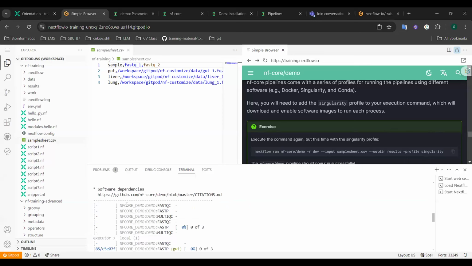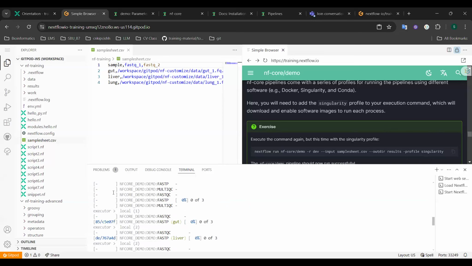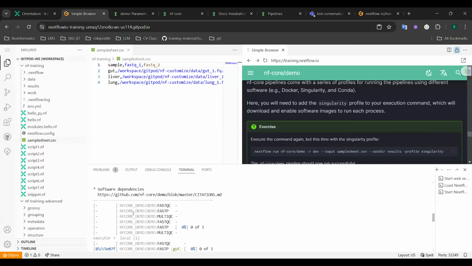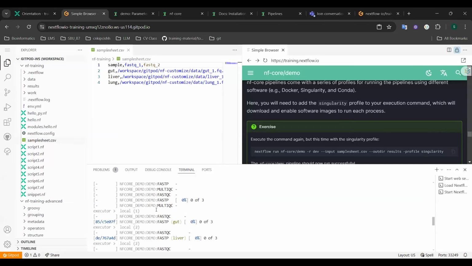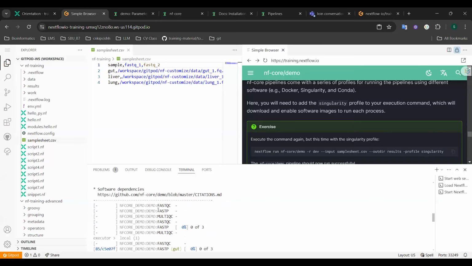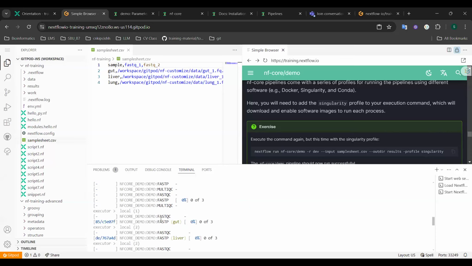Next, it displays the progress of the pipeline execution, showing the different processes or steps being carried out, such as FastQC, fastp, and MultiQC.